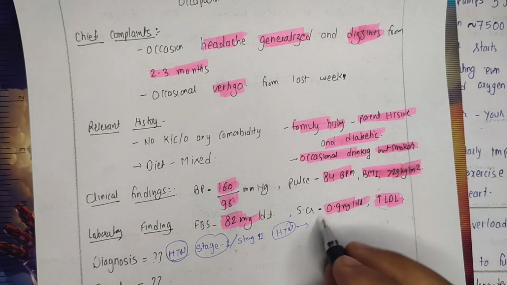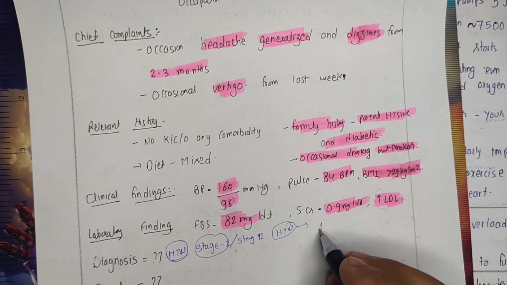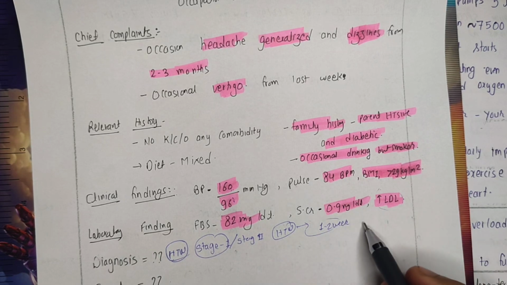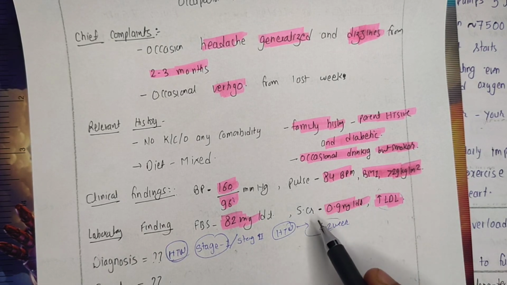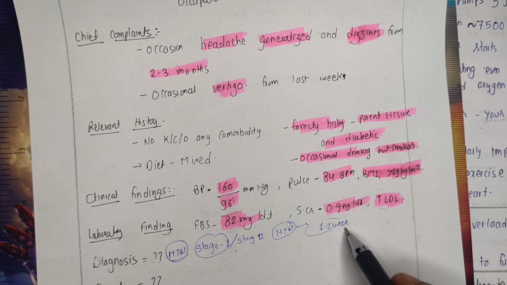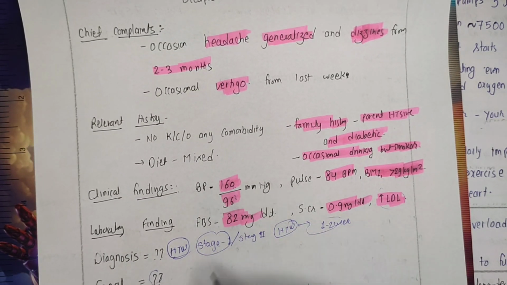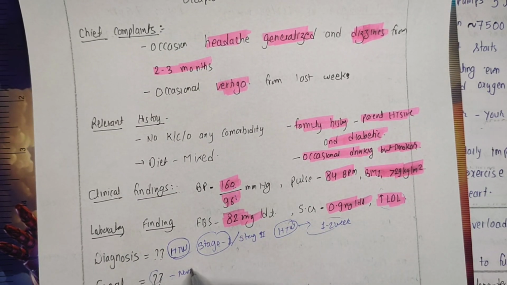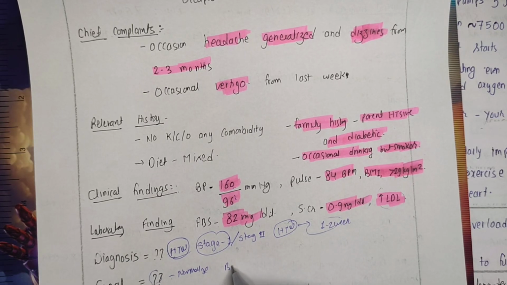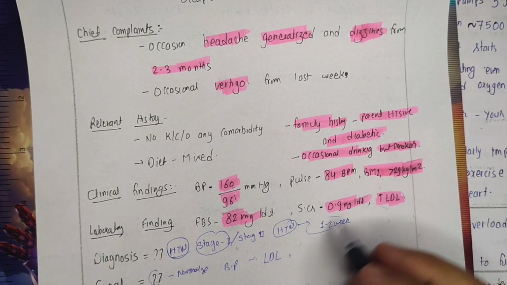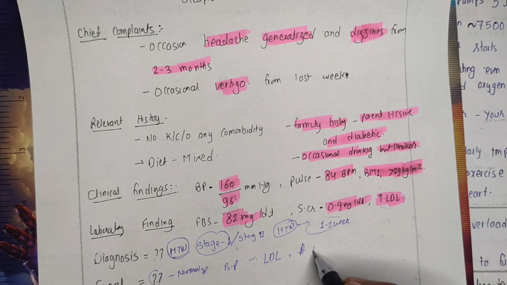However, we can call him for follow-up after 1 or 2 weeks so that we will again measure his blood pressure, and we can decide whether the person actually has hypertension or not. So what should be our goal here? Our first goal should be normalizing the blood pressure. We should try to normalize his blood pressure and reduce the LDL level, and we will suggest the person reduce his BMI.